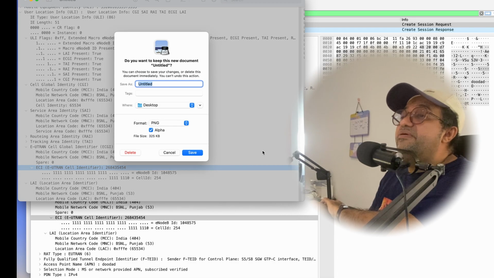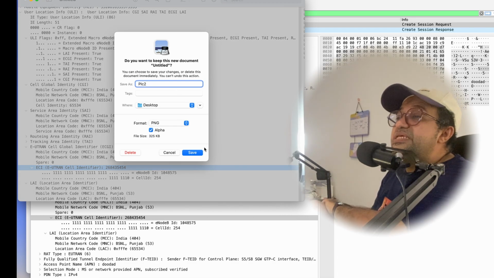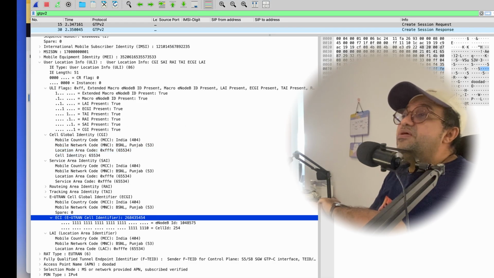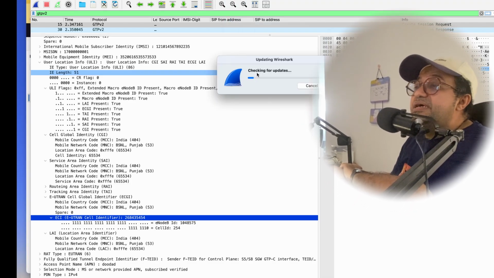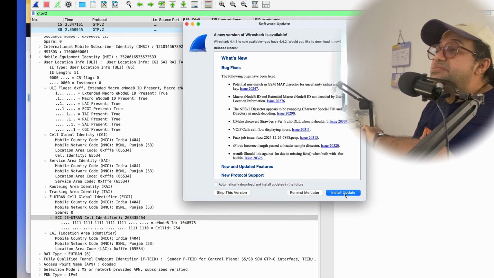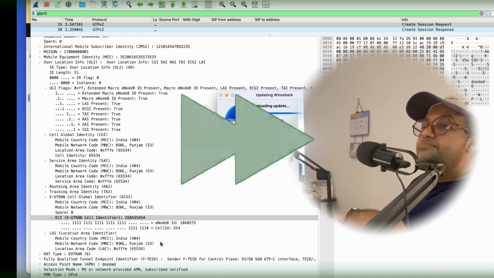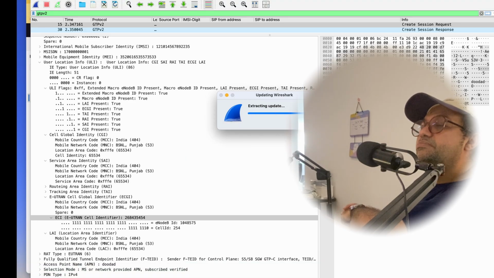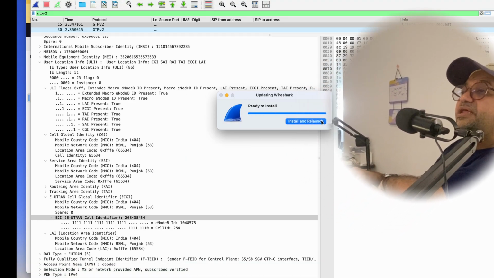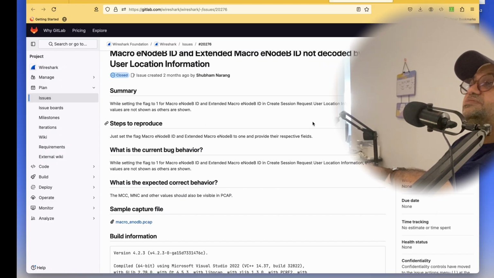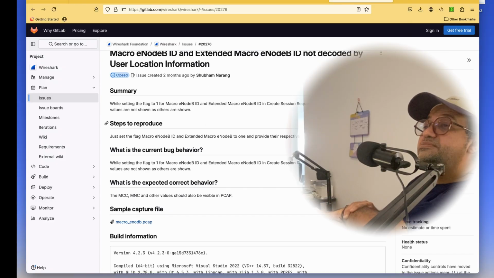Quit this one and I will say this is tick 2. Let's check what the difference is, guys. Okay, let's update this. Install update. Install and relaunch. Let's check what happened.